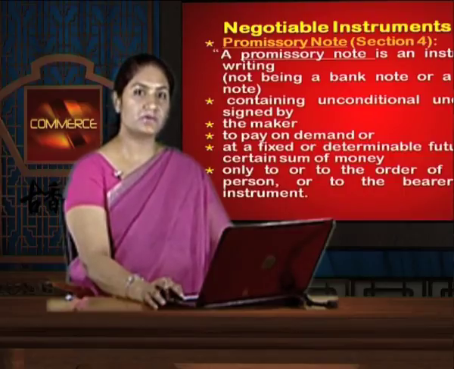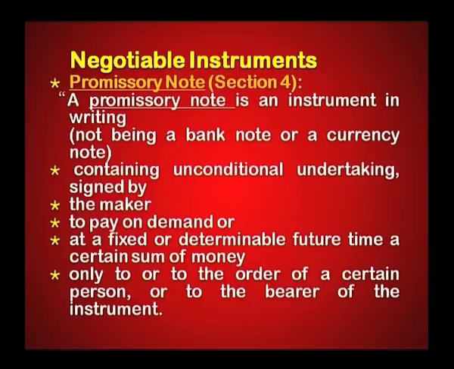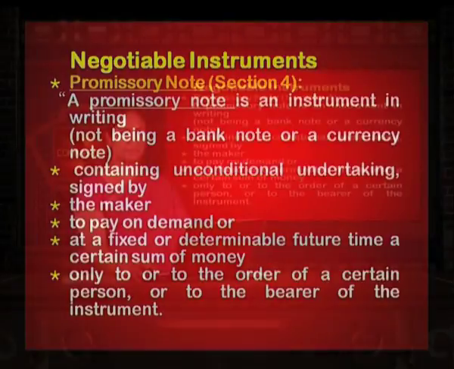The promissory note is defined under Section 4. A promissory note is an instrument in writing, not being a banknote or a currency note, containing an unconditional undertaking signed by the maker to pay on demand or at a fixed or determinable future time a certain sum of money only to, or to the order of, a certain person or to the bearer of the instrument.